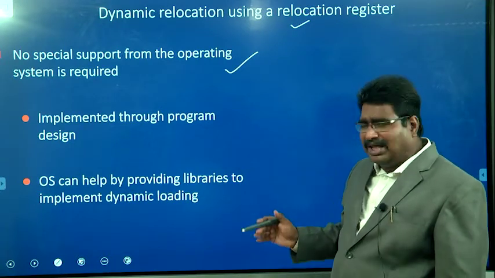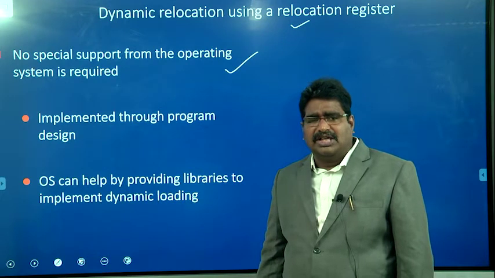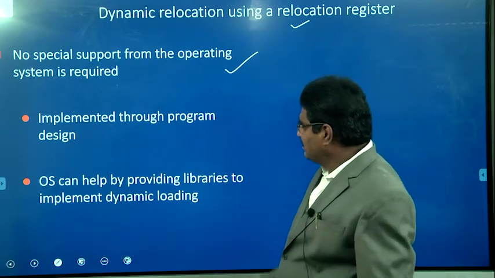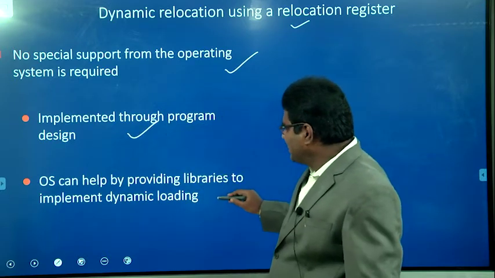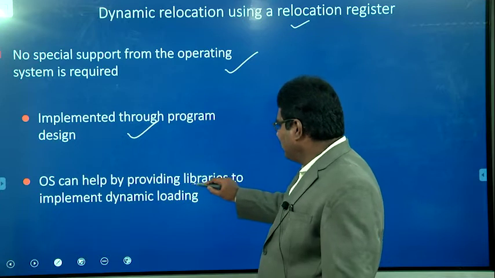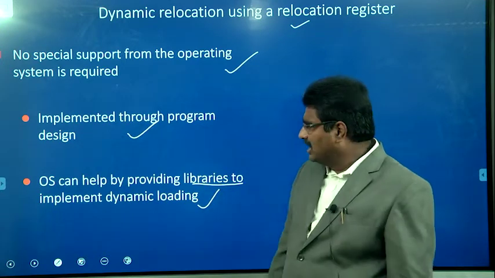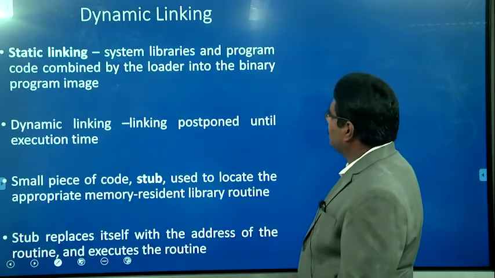We simply add the logical address to the relocation register, and then we get the physical address from the logical address. Another approach is implemented through program design, and the OS can help by providing libraries to implement dynamic loading. So the library is provided and the dynamic loading operation is also supported.